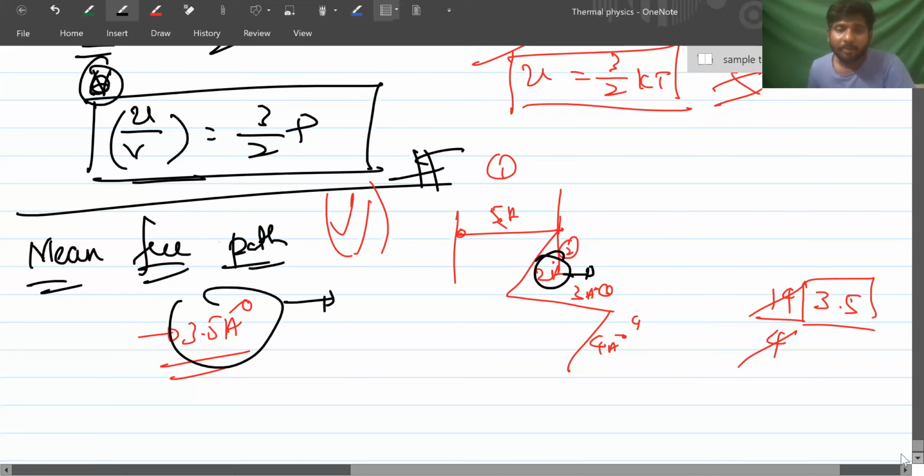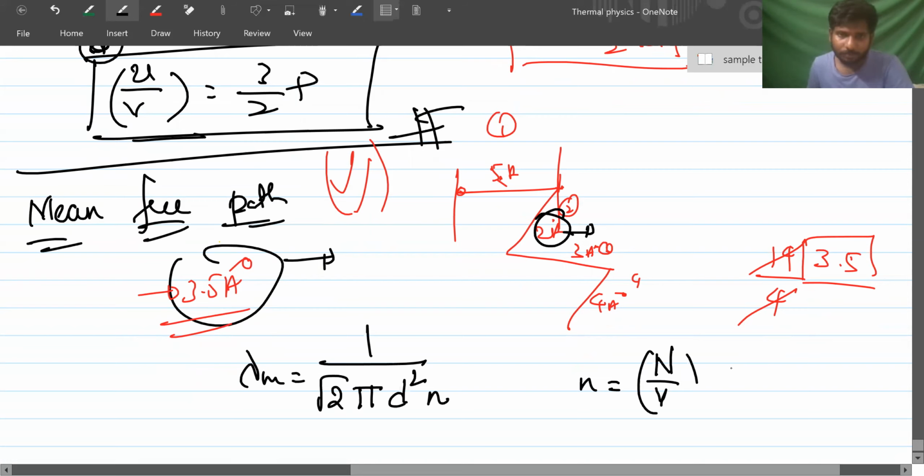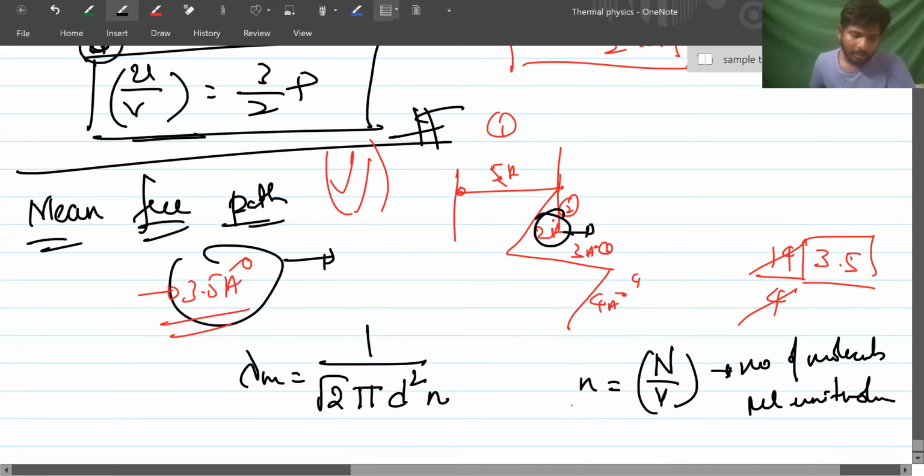Now, how do we find this? The formula for the average distance, the mean free path, is given directly in NCERT: 1 by root 2 pi d square n, where n is the number of molecules per unit volume and d is the diameter of the molecule.